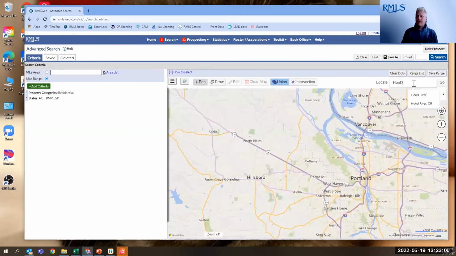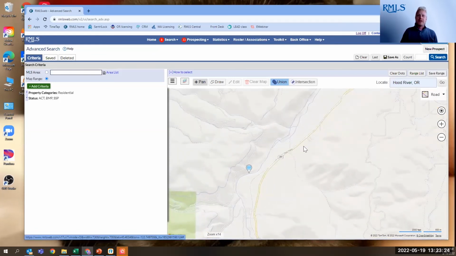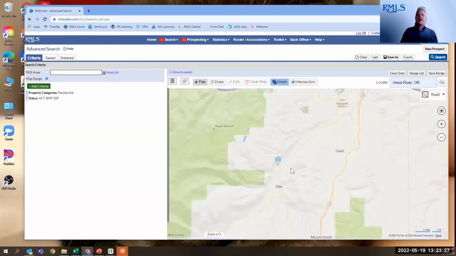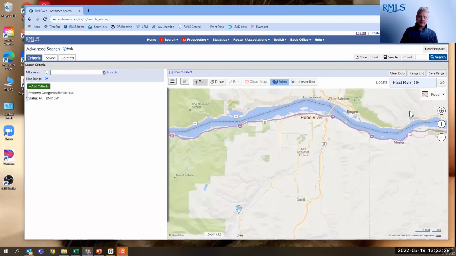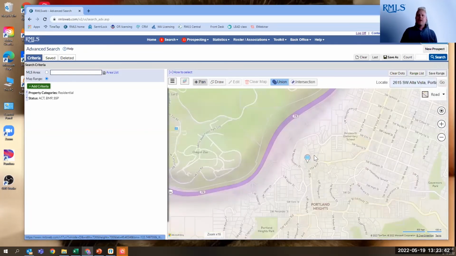So we're using your area. I'm over here in Portland. So let's get into Hood River, Oregon. Now, to start, this locate field is awesome. If you're not familiar with this locate field, it's an easy way of navigating the map. You can use it to enter in Hood River just to bring the map to your location. I love that it just takes me to the river itself. Zoom out a little bit, and here we are at Hood River. This can also be really useful for another case, and that is using it on a specific address. So let's just go ahead and use one that I have here. Click go, it's going to drop the pin.